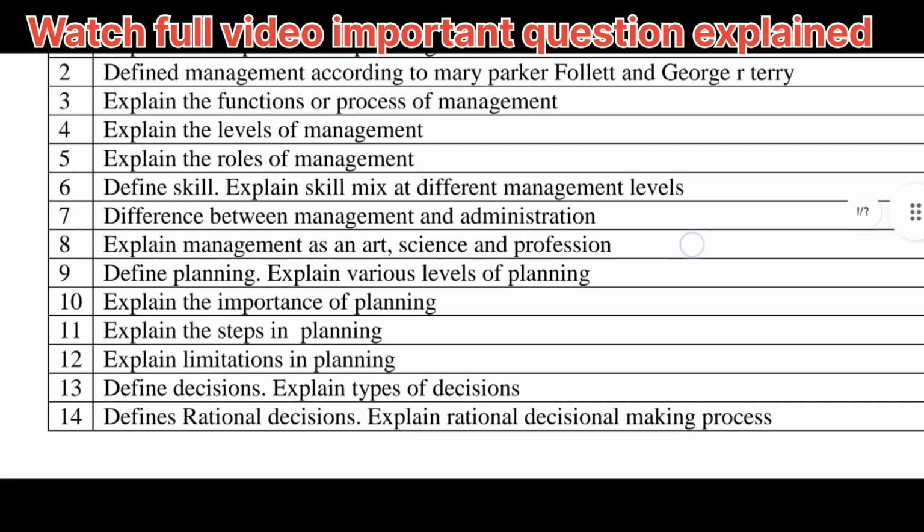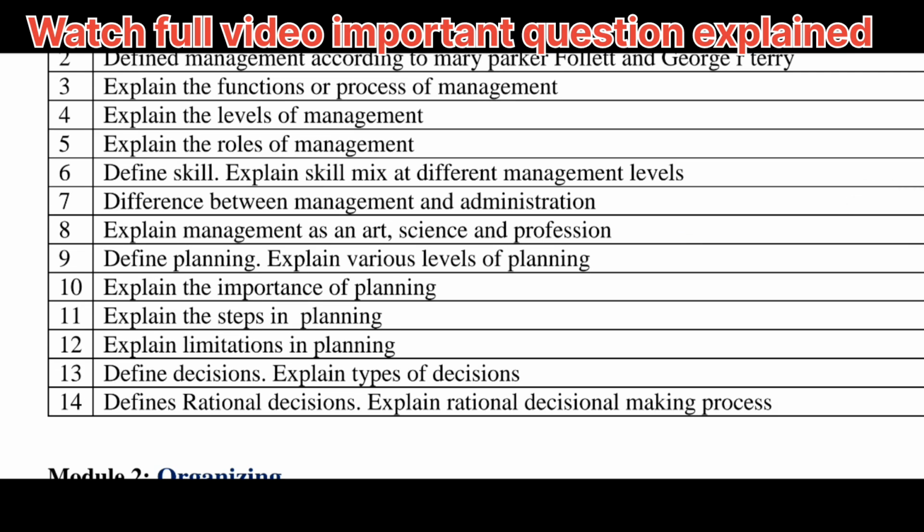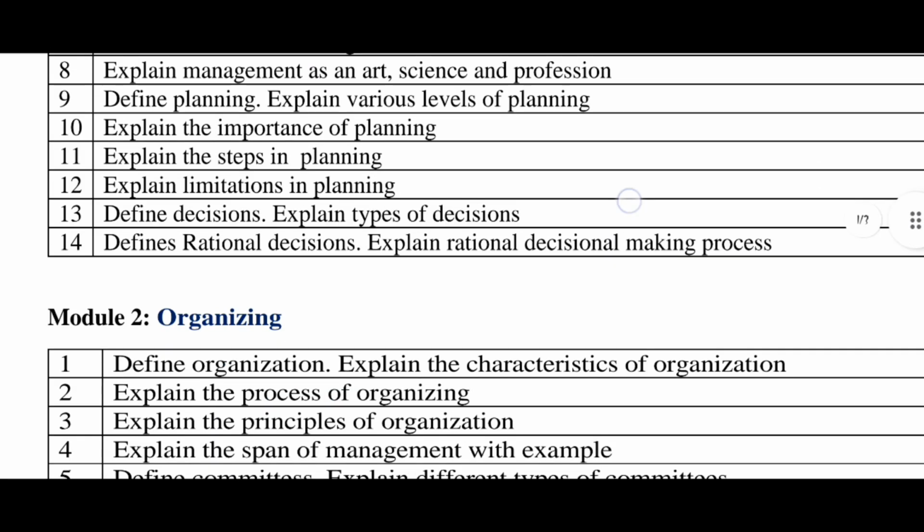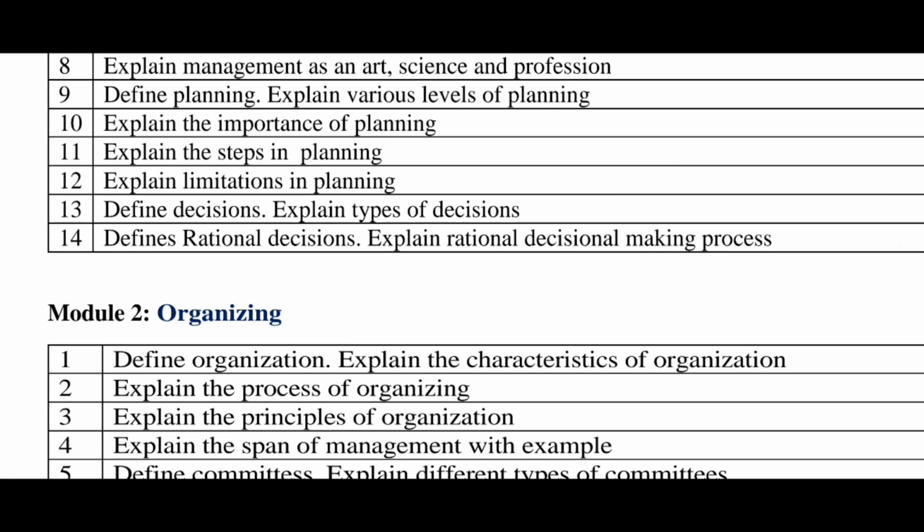The thirteenth one is define decision, explain types of decisions. Define rational decision, explain the rational decision making process. Both are the same, students, they are only given separately as rational and decision making. Now the key points for the next module, organization: define organization, explain the characteristics of organization, explain the process of organization, explain the principles of organization, and the fourth one is explain the span of management with an example.